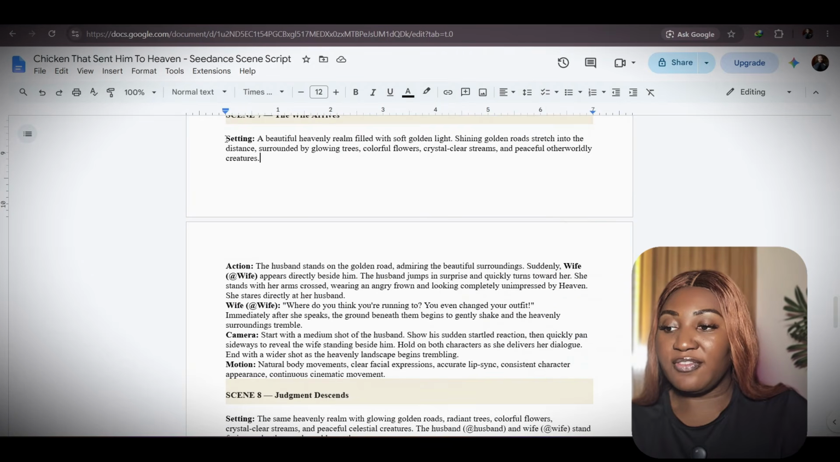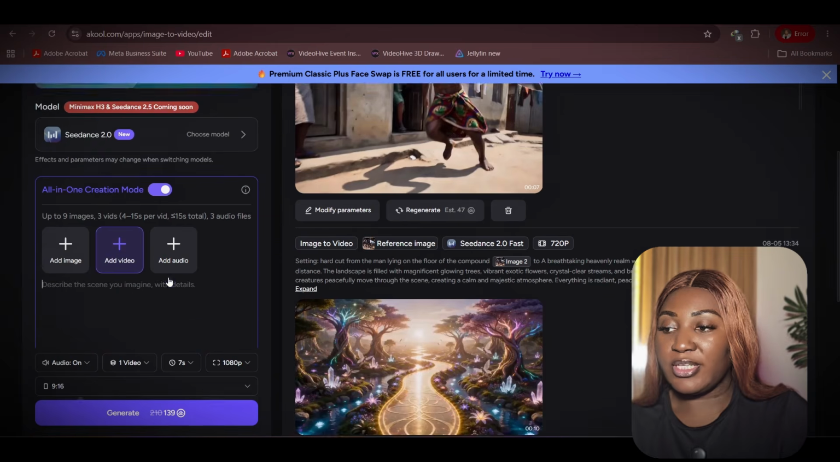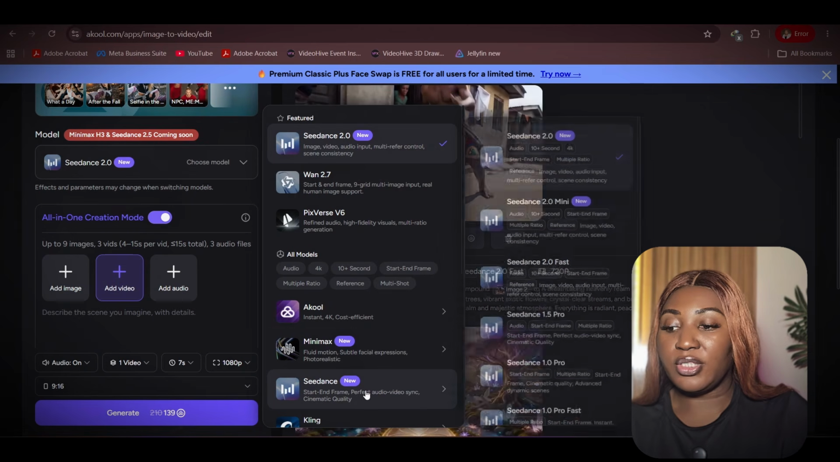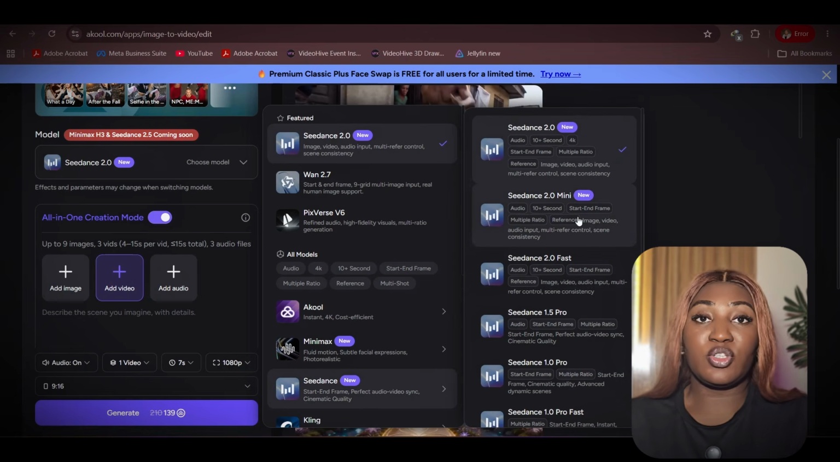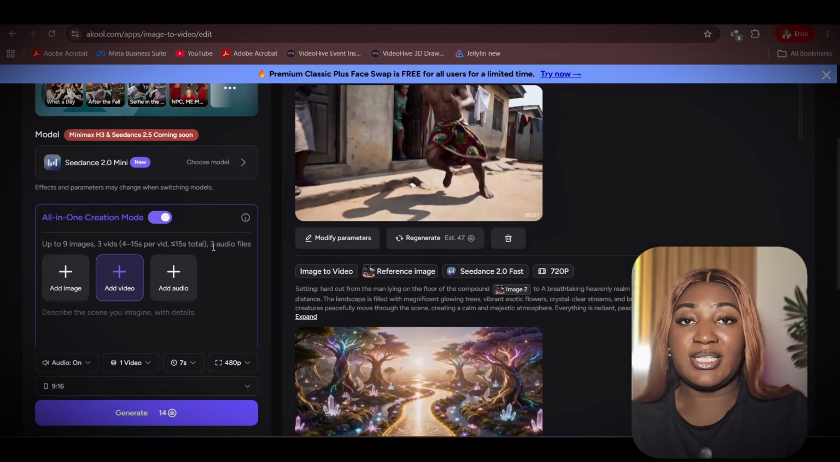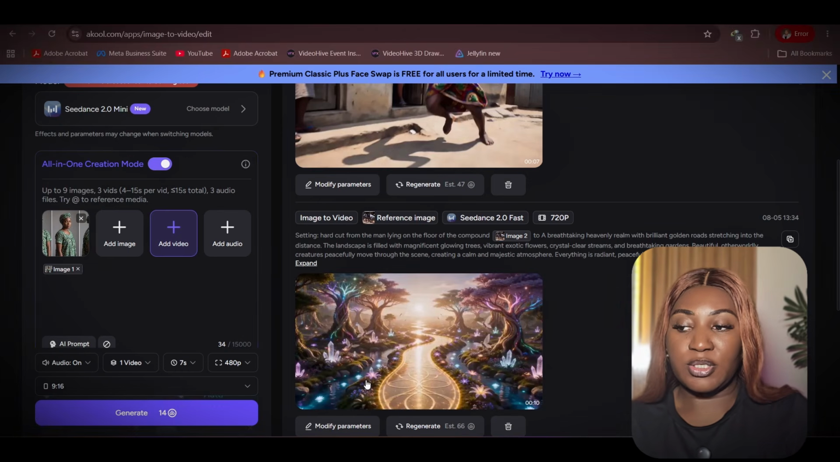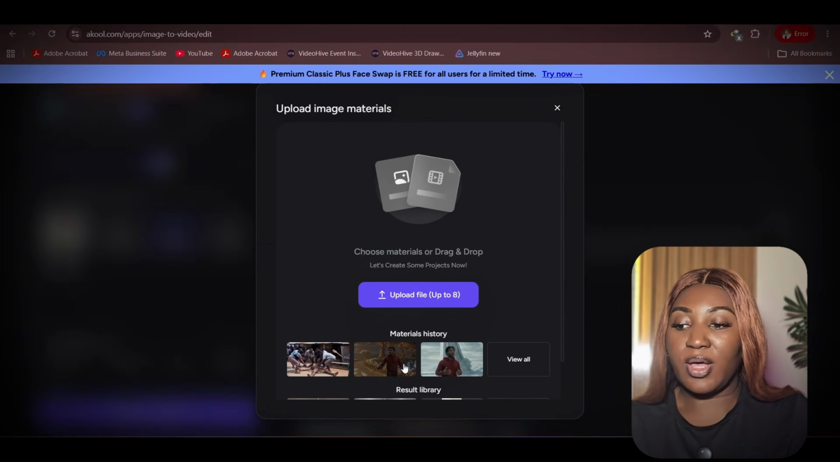Okay, so for scene 7, I'm going to copy the whole prompt for that scene. Now once I open the A-Call platform, I'm going to click over here and make sure I'm selecting Seedance 2. If you scroll down here, you see different kinds of Seedance. I advise you to use either Seedance 2 mini because it uses less credits, or Seedance 2 fast. So once Seedance 2 mini has been selected, I'm going to click the plus image here and upload the file of the wife, and I'm going to click try this materials. I'm going to click again and add the image of the husband. Okay, so I have the image of the husband.